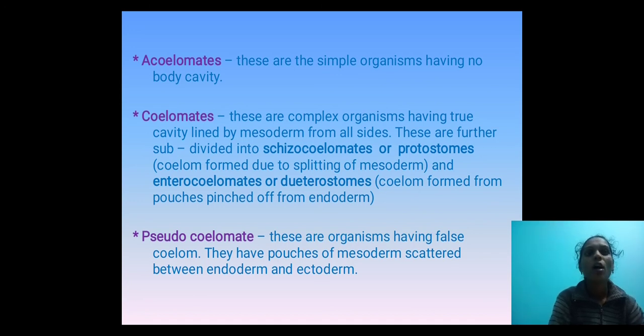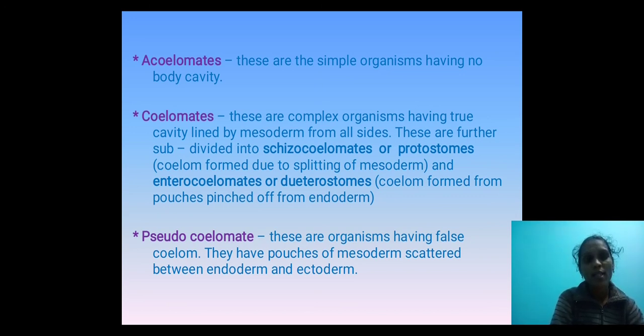These are complex organisms having a true cavity lined by mesoderm on all sides. These are further subdivided into schizocoelomates or protostomes, where the coelom is formed due to the splitting of mesoderm, and enterocoelomates or deuterostomes, where the coelom is formed from pouches pinched off from the endoderm. The third one is pseudocoelomate.